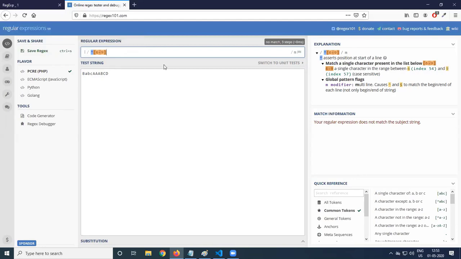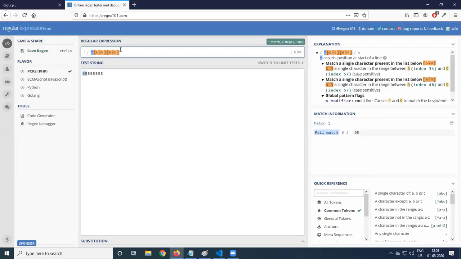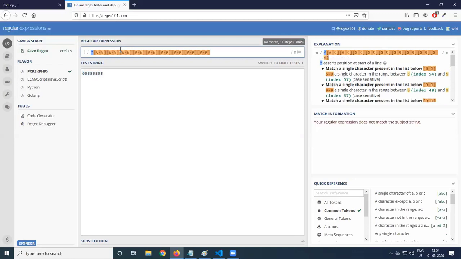So let's see first whether 6 to 9 is coming or not. I'll give 1, some number. No match. If I say 6, one match. Then after that, what do we have to provide? We'll say 0 to 9. Yes, exactly 0 to 9. So 1, 2, 3, 4, 5, 6, 7, 8, 9. That's a 10 digit string, so no match. It's not matching.